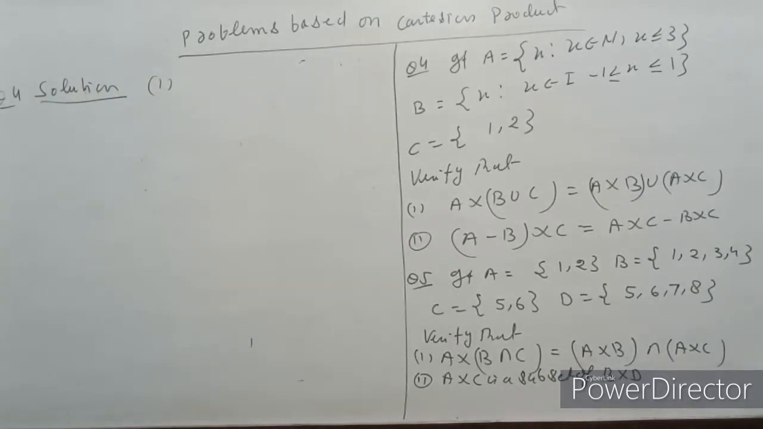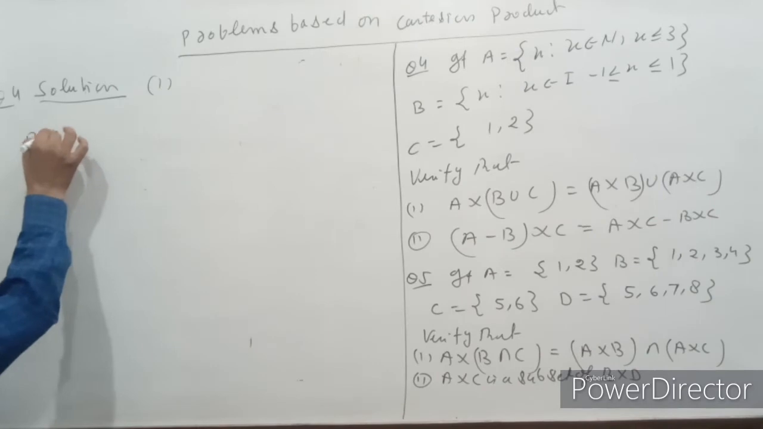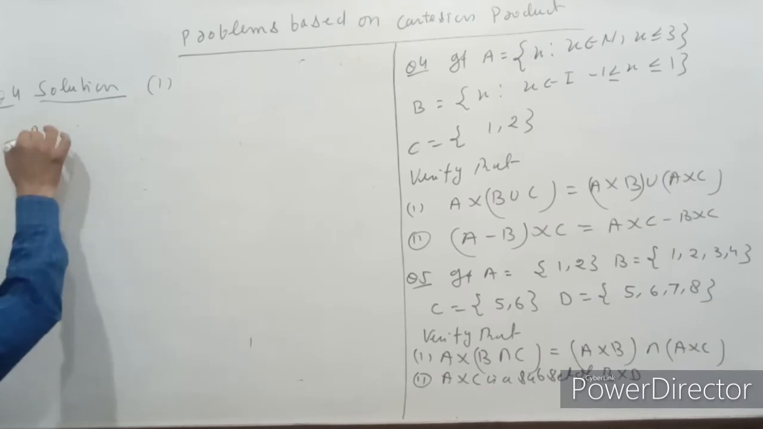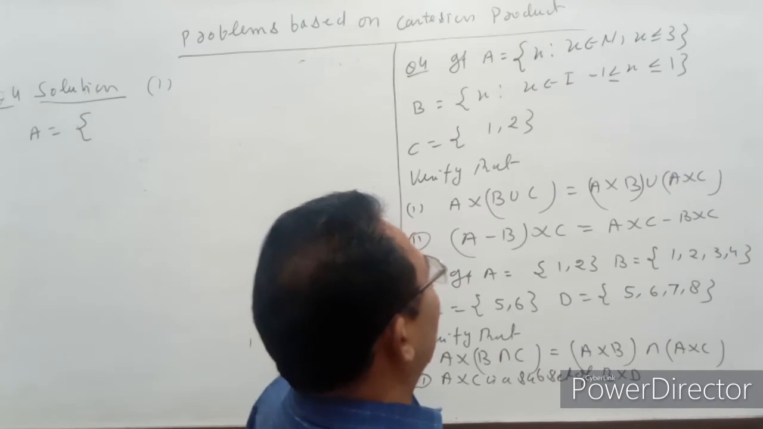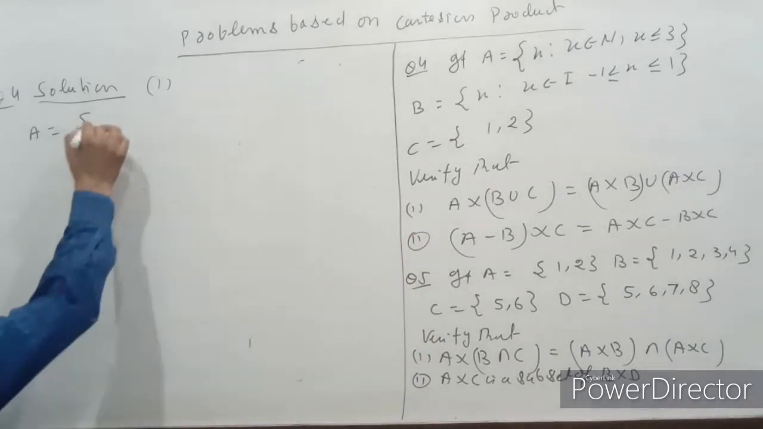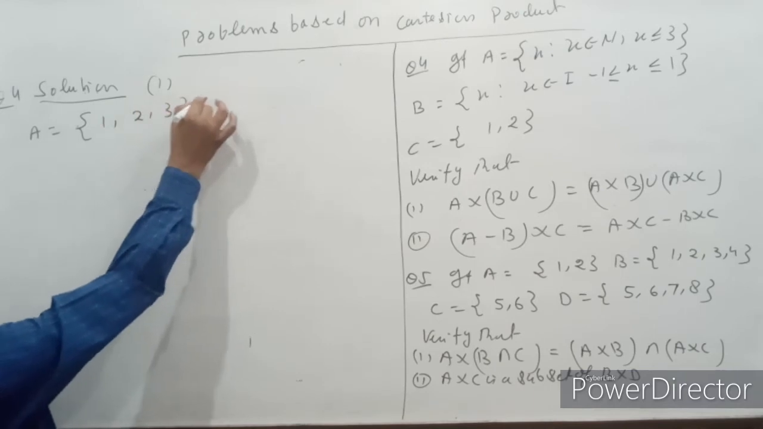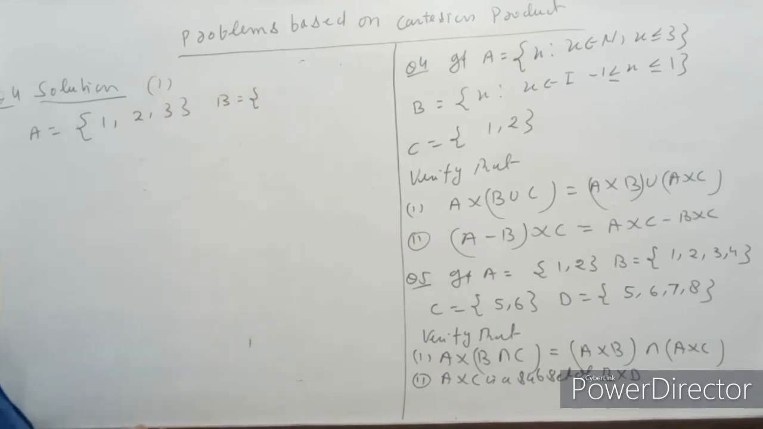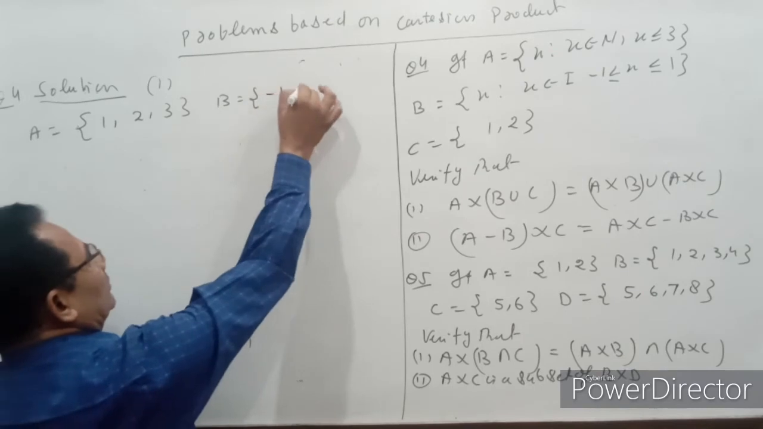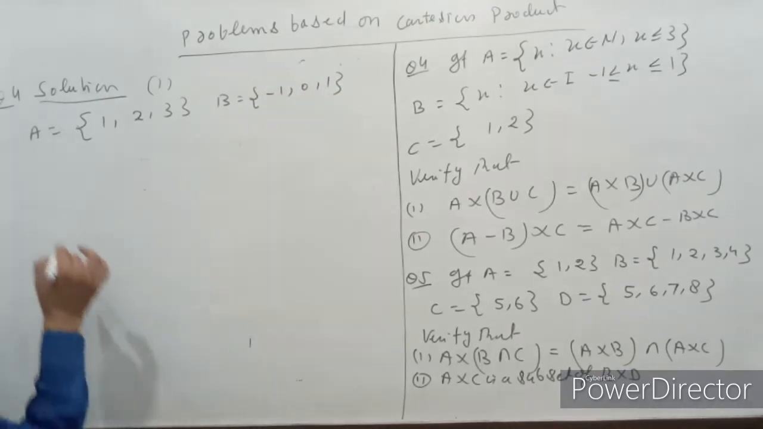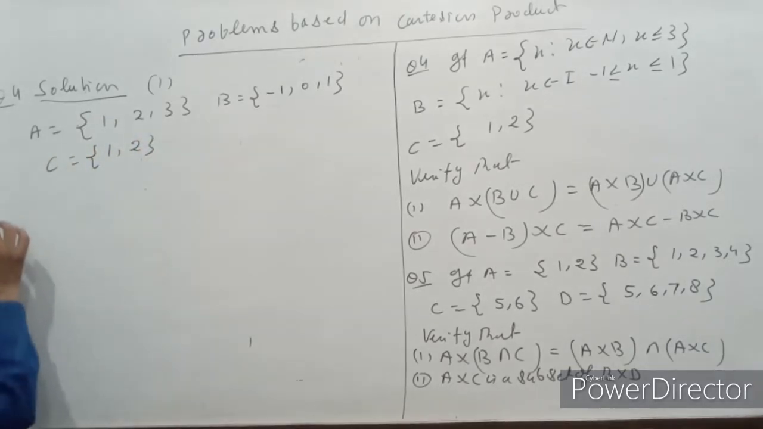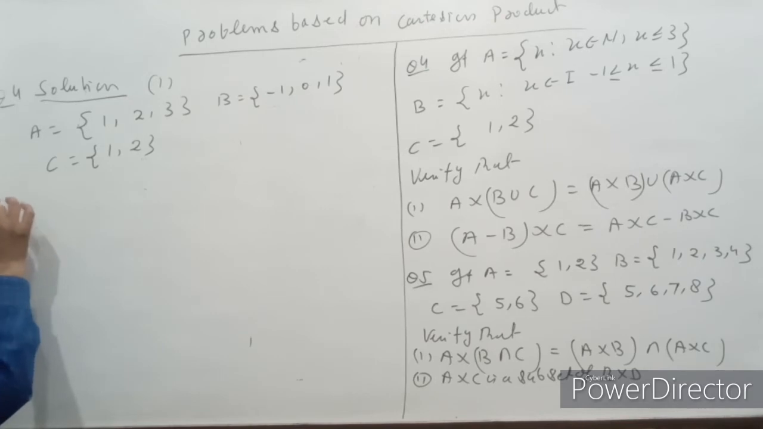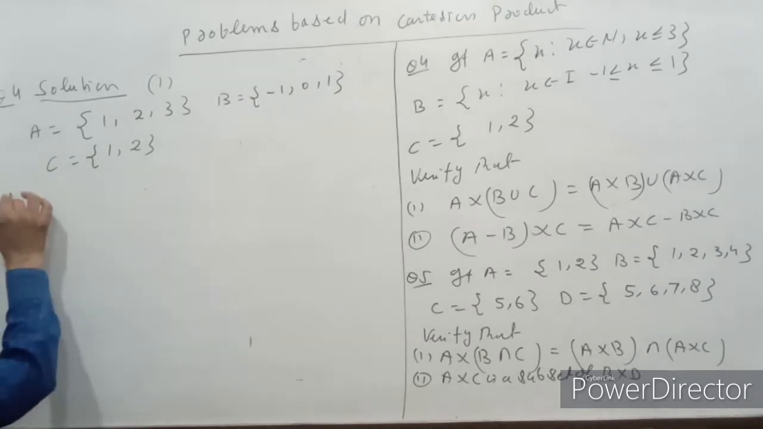First of all, we find B union C. First of all, we write all the sets in tabular form. A is the set of x such that x belongs to N and x is less than or equal to 3, so A = {1, 2, 3}, the set B = {-1, 0, 1}, and the set C = {1, 2}. So first of all we find B union C.